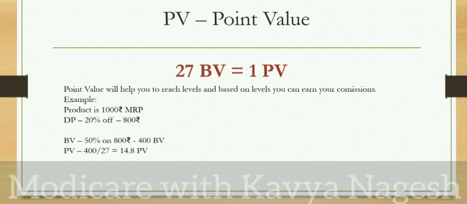Imagine there is a product, a perfume of 1000 rupees MRP. The DP, the distributor price with 20% discount, will be 800 rupees. On this 800 rupees, 50% will be BV, the business volume. So you will get 400 BV, and dividing that by 27, you will get 14.8 PV on that perfume. I hope these terminologies are clear by now.